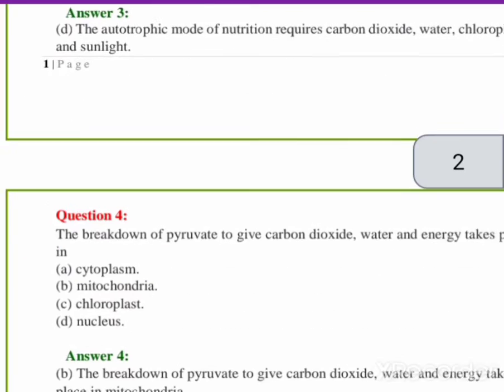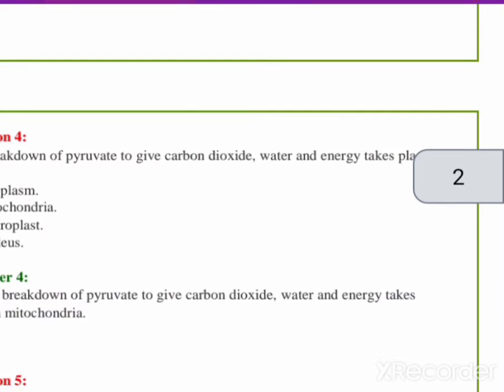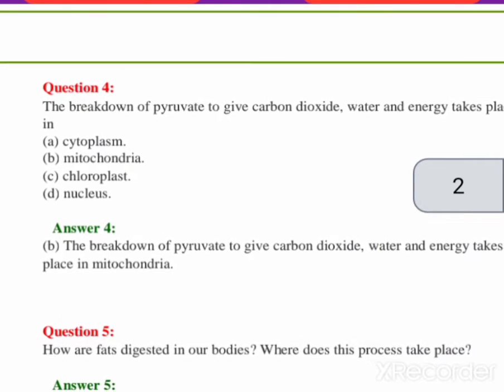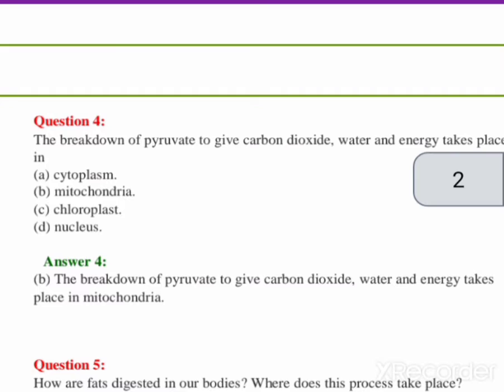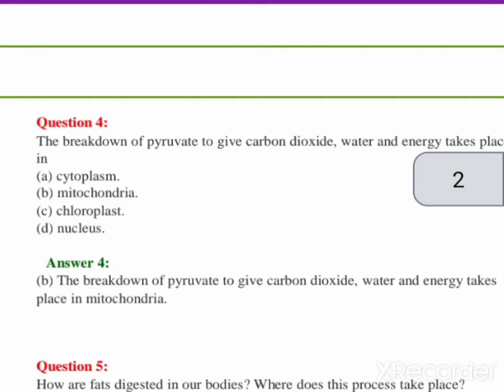Now the fourth one: the breakdown of pyruvate to give carbon dioxide, water and energy takes place in. Where does this process occur? This always occurs in the cell. And which part of the cell helps in the storage of energy? The part of the cell that stores energy in the form of ATP is the mitochondria. So when the breakdown of pyruvate occurs, this energy is stored in the mitochondria.